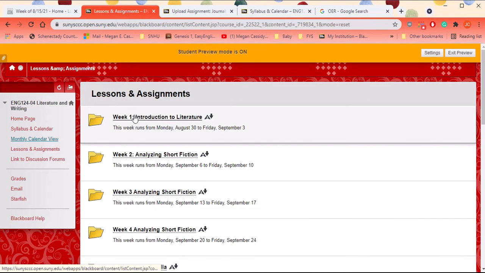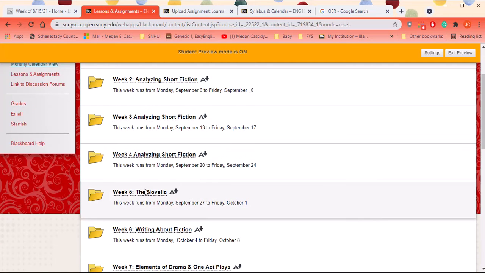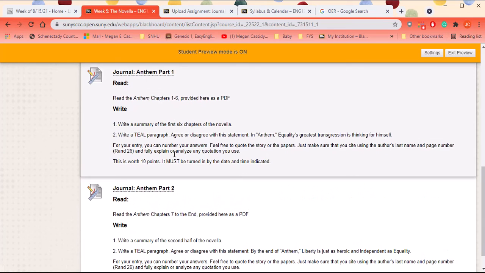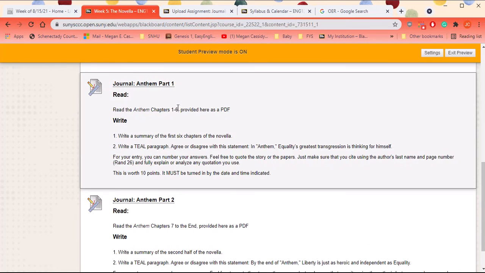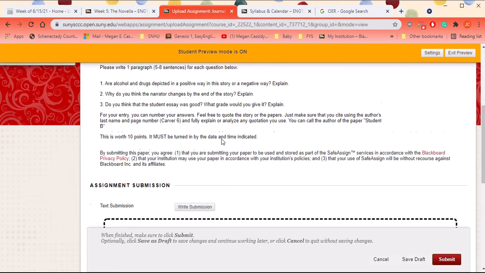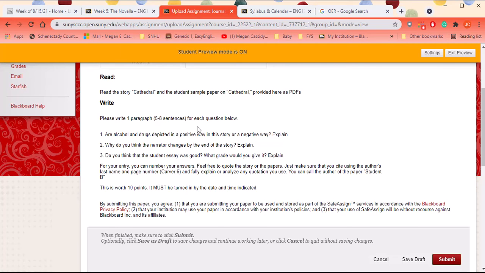But for the most part, everything is in these folders, and all the readings are there. So if you missed a class, if you lost the photocopy that I gave you, you can access the reading in here. And then again, both assignments for this week can be found in that folder. Now, when you go to submit an assignment, there are two ways to do this.